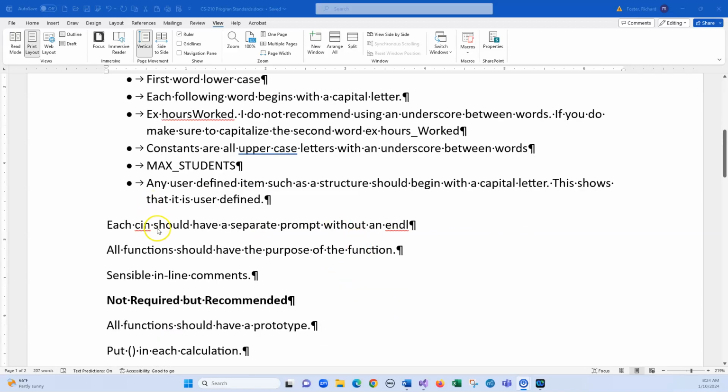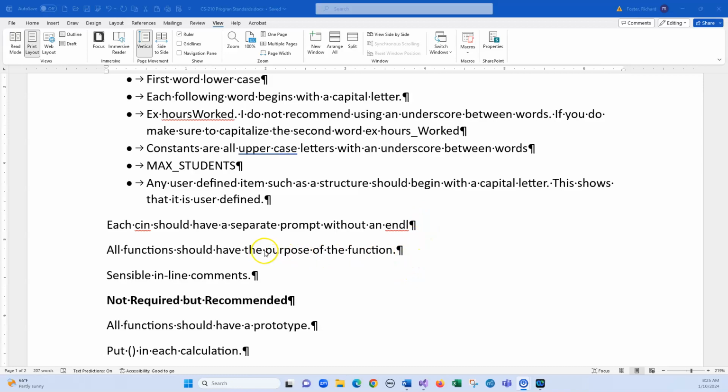And then this is very important. This is one that I'm really very strict on. Each cin needs to have a separate prompt without an endl. Now, I totally understand that if you go into zyBooks and you put in a separate prompt, it marks you off. But I will show you how to fix that in the video itself when I get into Visual Studio over here. And then don't put an endl because you want everything to be on the same line. Makes it easier to see for the user.